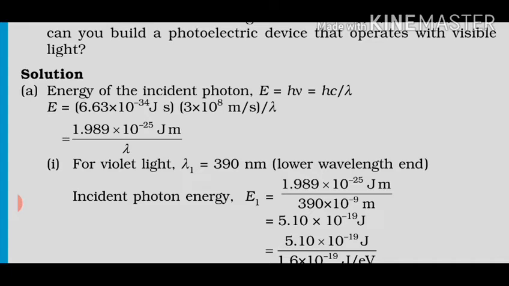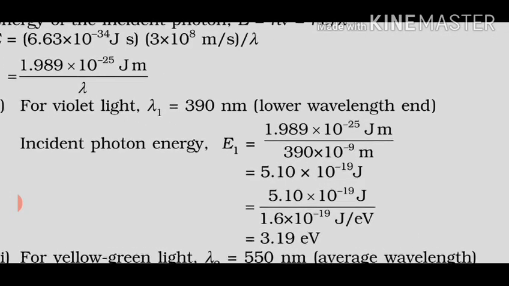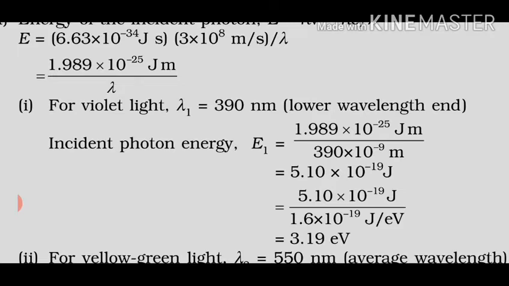Nano means 10 raised to power minus 9. And when you solve it, obviously meter will get cancelled out. I am just taking this violet light for consideration. So meter will get cancelled out. Joule will be left. It will be 5.10 into 10 raised to power minus 19 joule, divided by